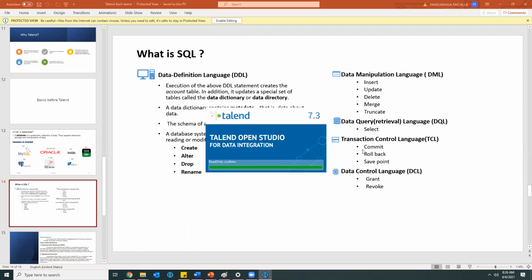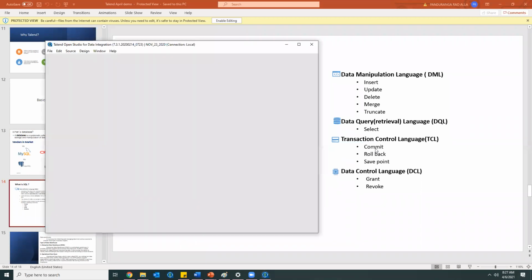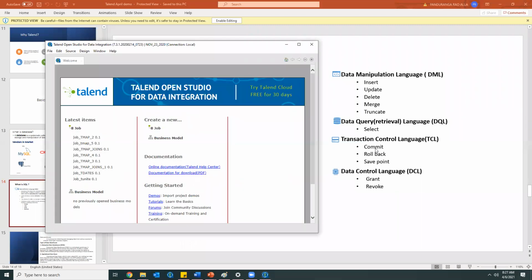Simply in Oracle, if one user is inserting, updating or deleting records in the table without using commit, the other user cannot see that data.